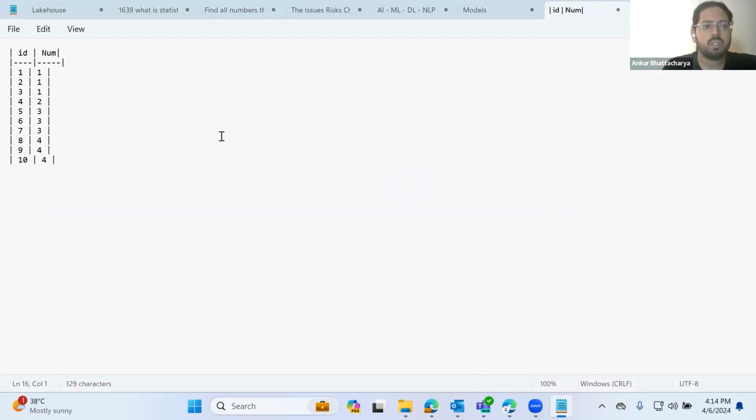Okay. So you can see some of the numbers are repeating thrice consecutively. 1 is repeating thrice and 3 is repeating thrice, but 2 has only 1 occurrence, and 4 has 3 occurrences consecutively. So you have to find only that data which is consecutively repeating 3 times.